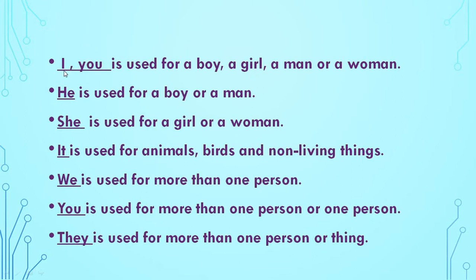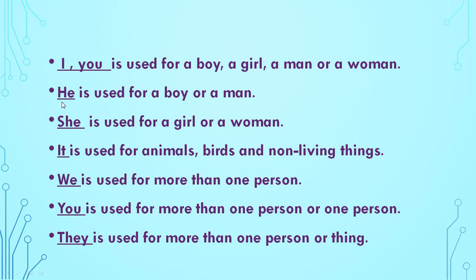Now see, I, you is used for a boy, a girl, a man or a woman. Understood? See, I, you. When do we have to use I and you? When we are talking about a boy, a girl, a man or a woman.